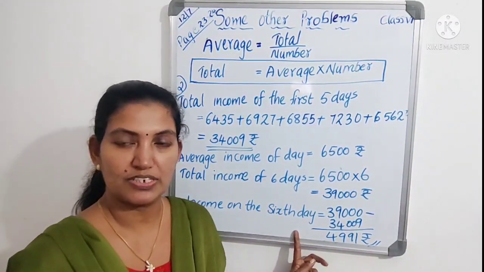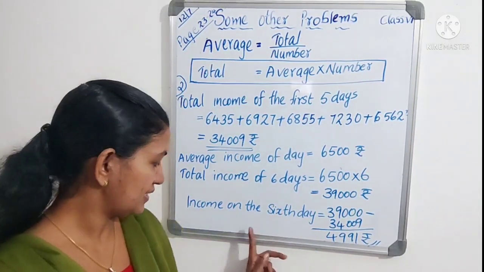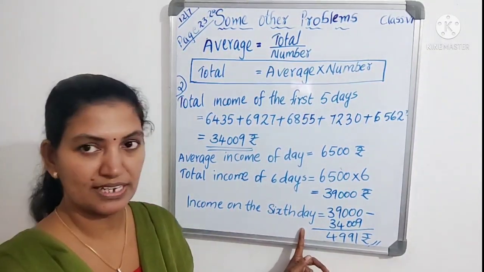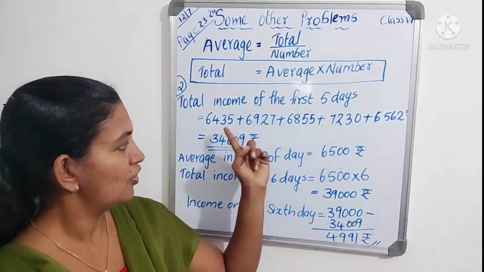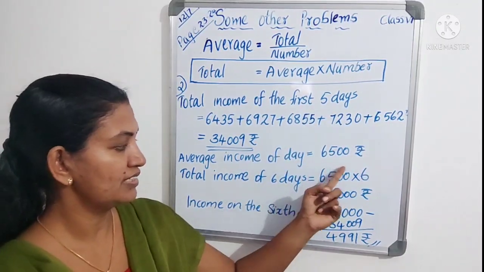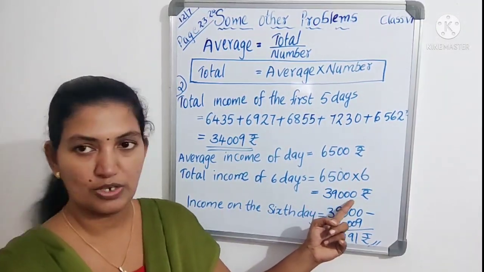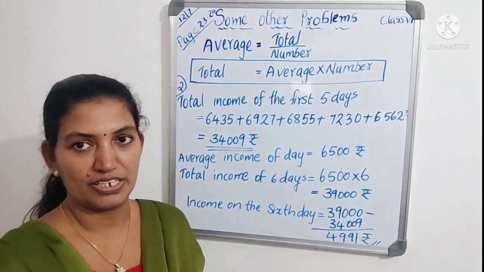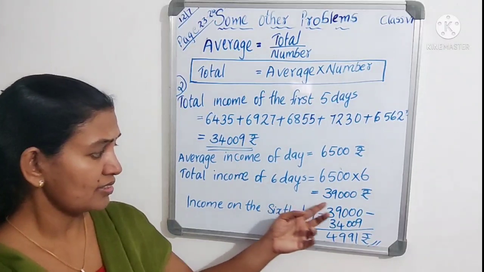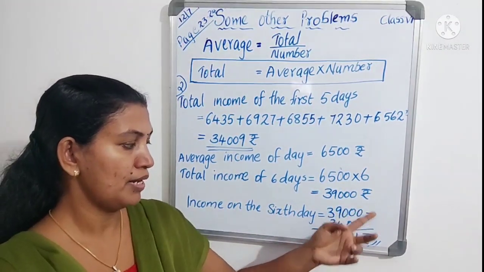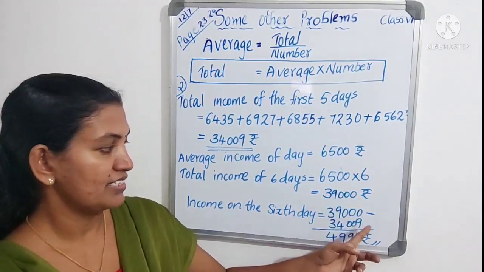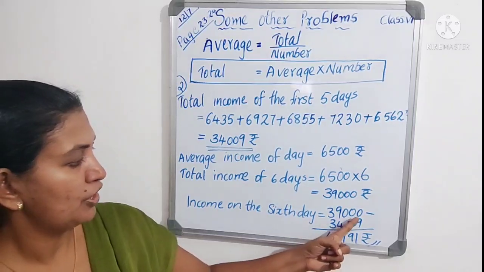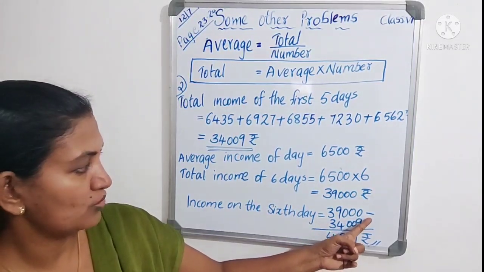Next, the income on the 6th day. This is the actual question we have to find. So the first 5 days are given, then the average is given. Now we found the total of 6 days. Next we have to find the 6th day income only. So how can you find it? That is total income minus the first 5 days income. Total income is 39,000.